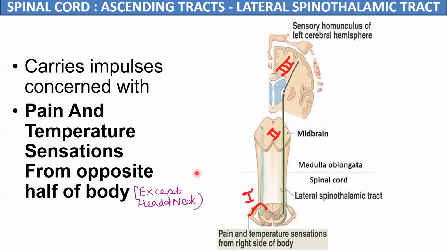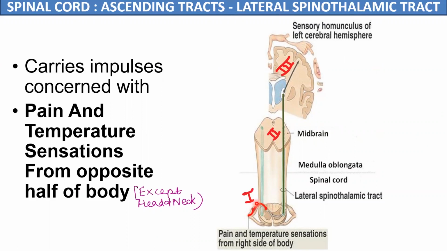Like all ascending tracts, this tract also has a first order, a second order, and a third order neuron. The first order neurons always lie in the pseudo-unipolar neurons in the dorsal root ganglia. The central processes of these first order neurons travel towards the spinal cord, where they relay in the substantia gelatinosa of the dorsal horn of the spinal cord.